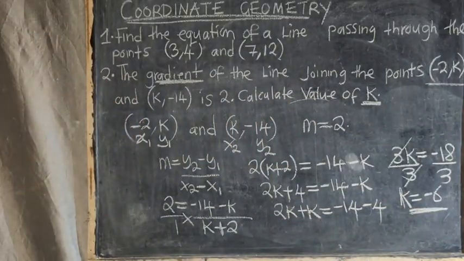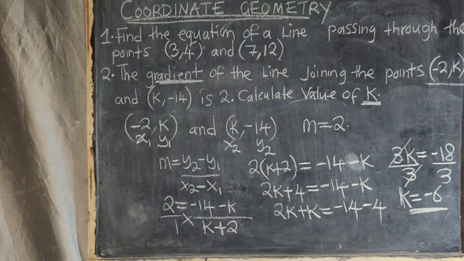This is how you answer. So this is how you get to answer these particular questions. I believe you are able to follow. You are able to see everything that I'm doing here and illustrating. These are important questions that you need to know. This is an important topic that you need to take note of.